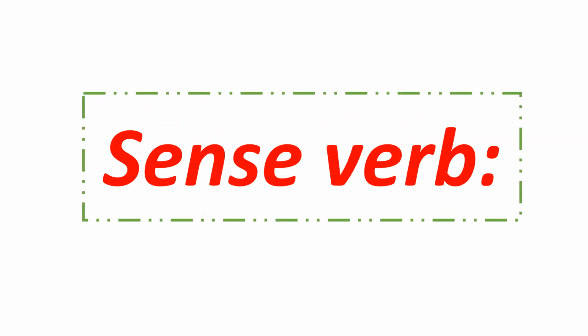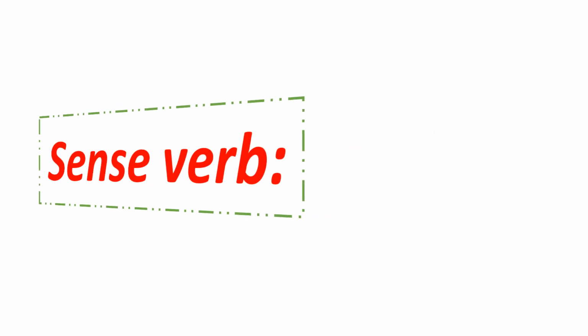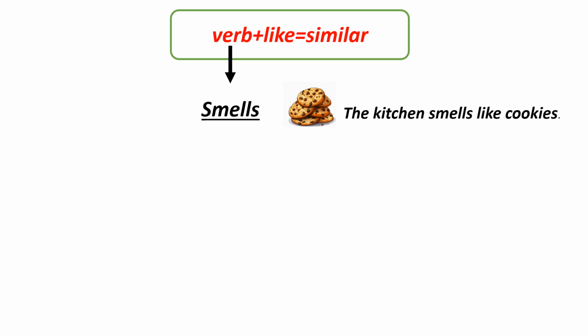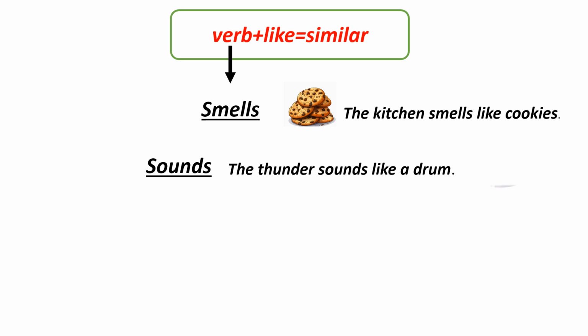So, now we'll talk about sense verbs. I know that a lot of you don't know what a sense verb is, okay? I will show you what it is. I will talk about just four, but there are five sense verbs because we have five senses. The verbs are smells, for example, the kitchen smells like cookies. Sounds, the thunder sounds like a drum.